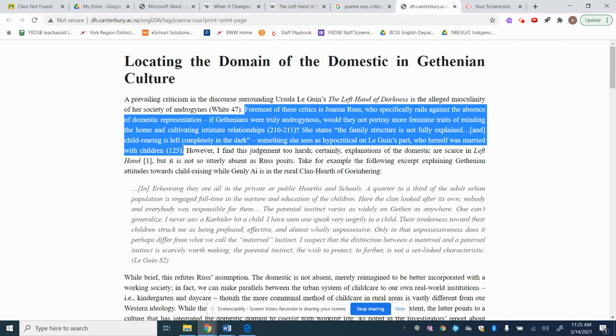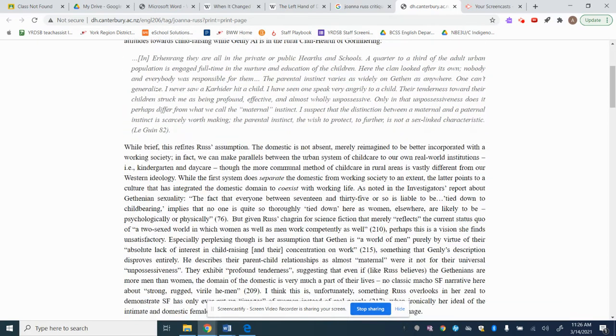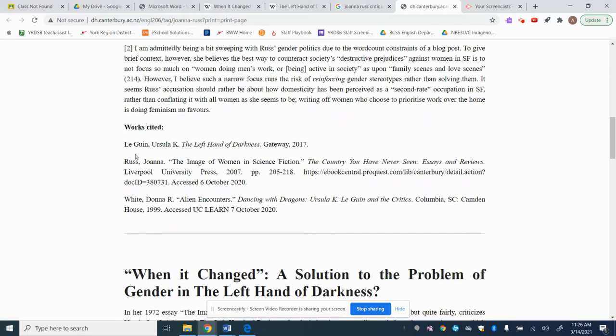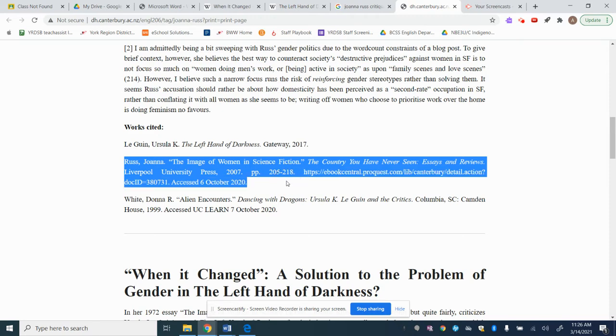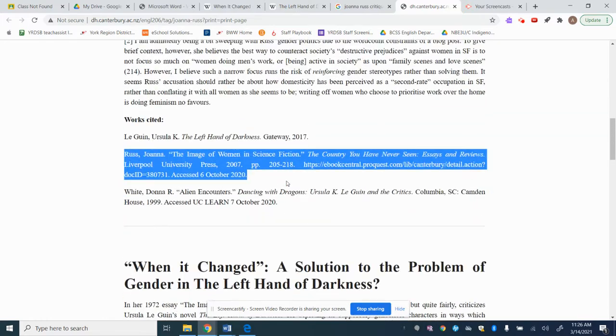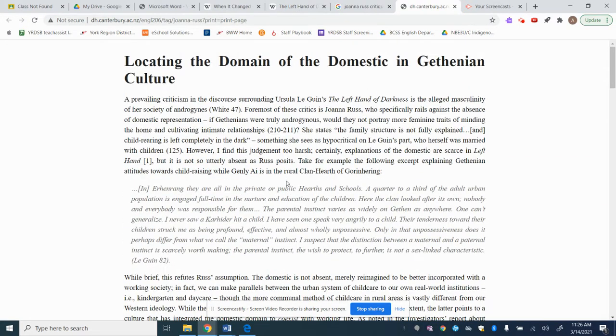There is a great way to write a paper by using all these secondary sources, but there were a lot of different steps you saw we had to do in order to get there. I might also try to combine in the idea of radical feminism, and then I have a really strong paper. Where did she say this? I'm going to use this person's sources. It came from The Image of Women in Science Fiction, The Country I've Never Seen. I might go back and actually try to read that to see if there were more ideas, right? And that would be my idea that I would use for my paper. So that's one way you can go about using secondary sources to help you strengthen your ideas.